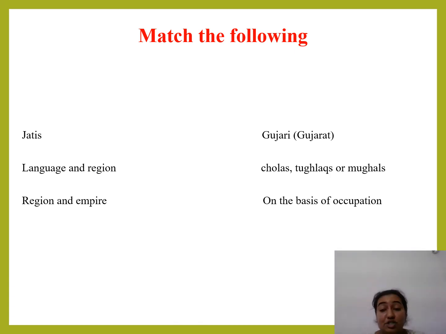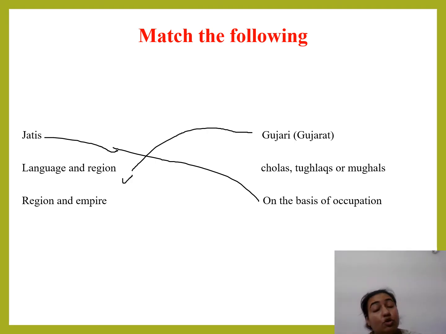Now, before we complete this session of languages of Amir Khusro, the importance of Sanskrit, what is the Jati and Varna and the caste system, match the following. Now I have prepared 3 different questions for you. Now first is Jatis. Now Jatis का relation किससे होगा? गुजरात से, चोलास, तुगलक्स और मुगल्स, और on the basis of occupation. Jatis किससे होती थी? On the basis of occupation. Fine. Language and region. Gujarat is a state, it is a region. So Gujarati was a language and Gujarat was a region.